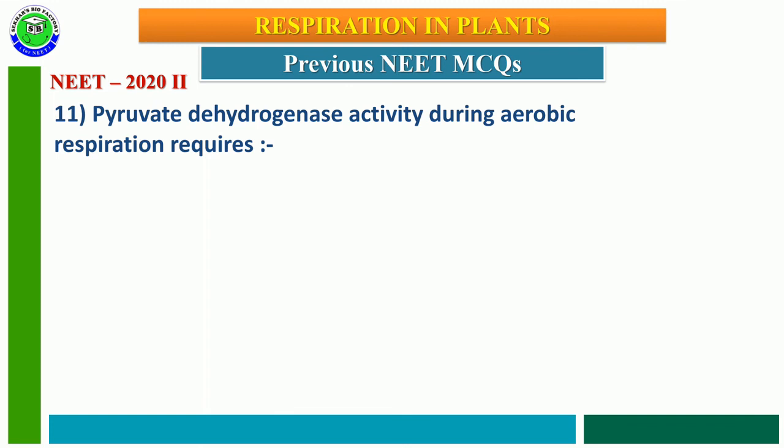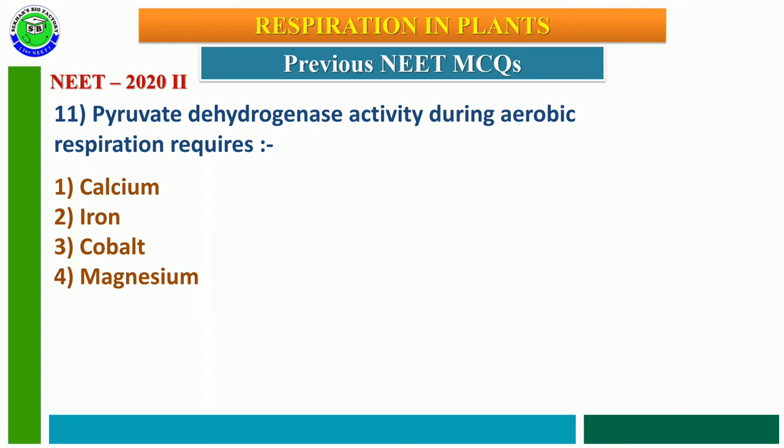NEET 2020 phase 2 question number 11. Pyruvate dehydrogenase activity during aerobic respiration requires: first option calcium, second option iron, third option cobalt, and fourth option magnesium. The correct answer is the fourth option. Whenever pyruvate dehydrogenase participates in the oxidative decarboxylation of pyruvic acid, it needs magnesium ions for enzyme activation.